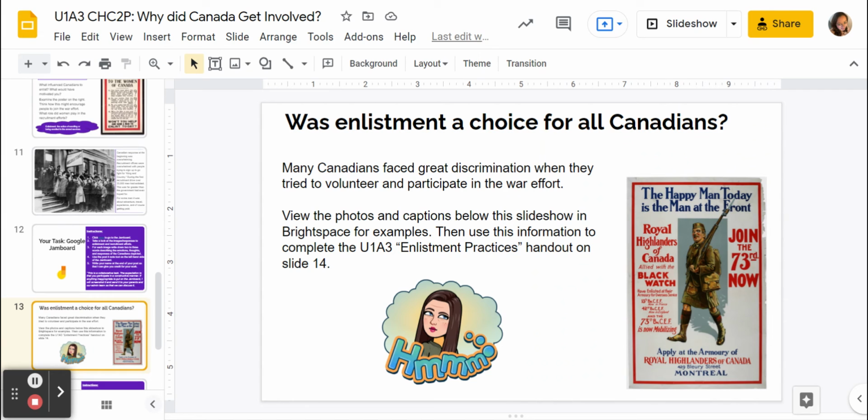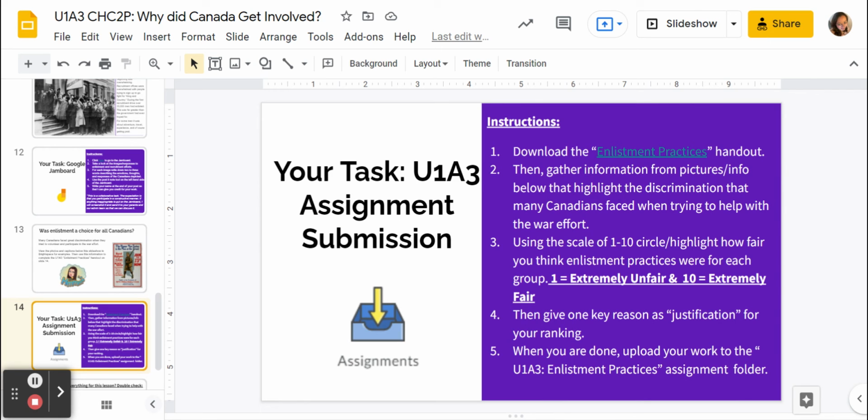And then we're going to examine some different perspectives around the thought of enlistment, choosing to sign up and go to war. Did everyone have that same experience? So your job for the end of this lesson is to open up the enlistment practices handout, which you can find right here.